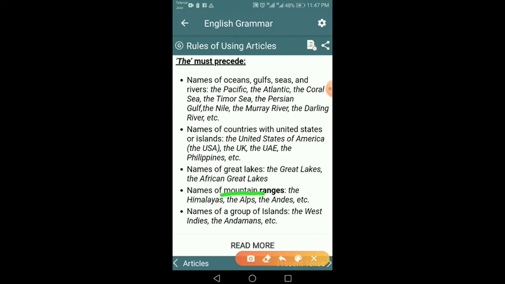And the next is the name of a mountain range. In our previous rules we studied that for names of single mountains and single countries we will never use the article. We will use the article "the" with mountain ranges, not single mountains: the Himalayas, the Alps, and the Andes. And the names of groups of islands: the West Indies, and the Andamans.